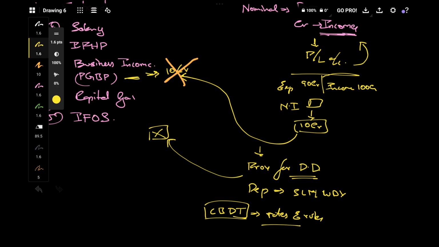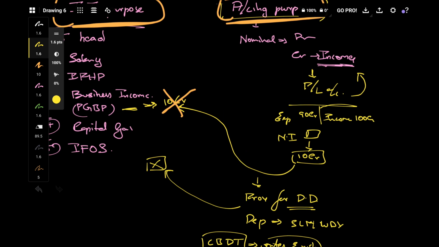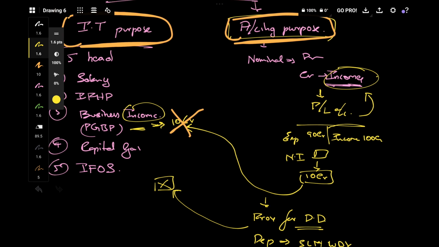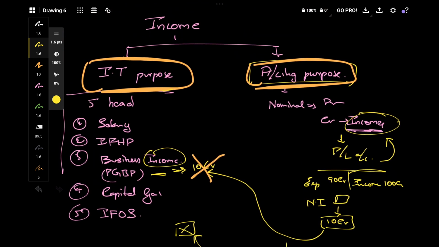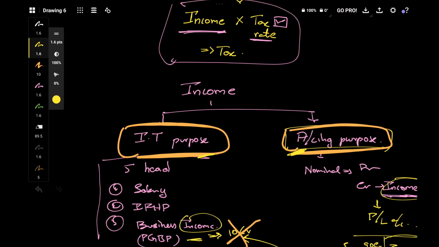Only according to that we have to provide for depreciation. So these are all the reasons why both these incomes won't be same. That's the reason why we have to do separate accounting for income tax purposes and separate accounting for reporting purposes, that is nothing but accounting purposes. So that's the reason why it is not that simple.